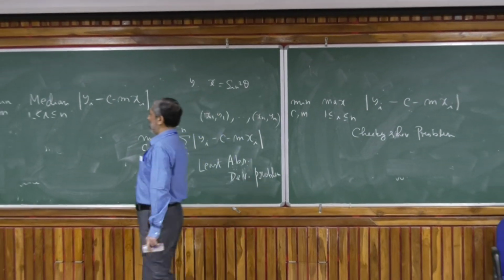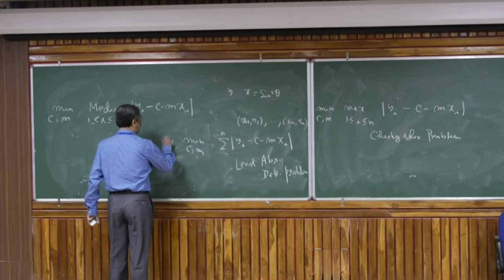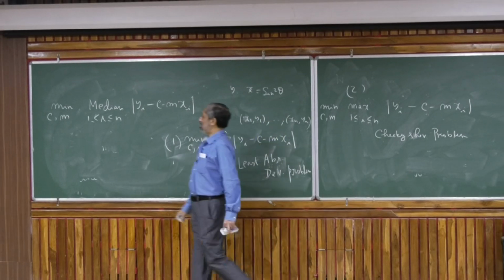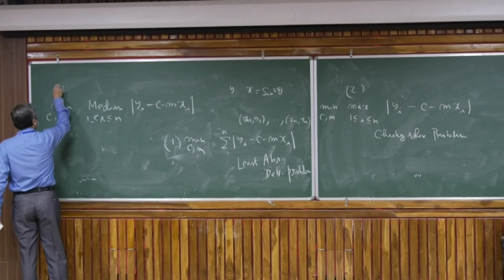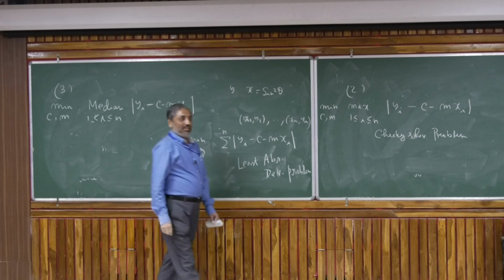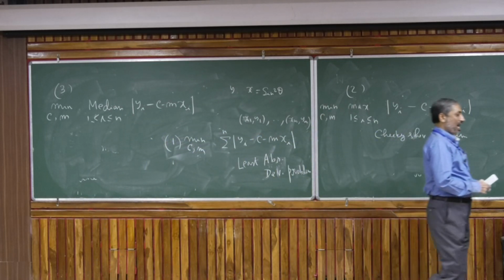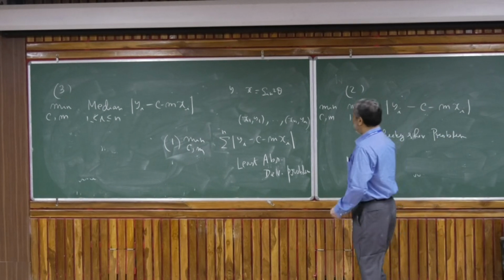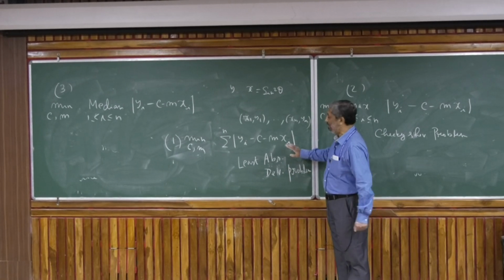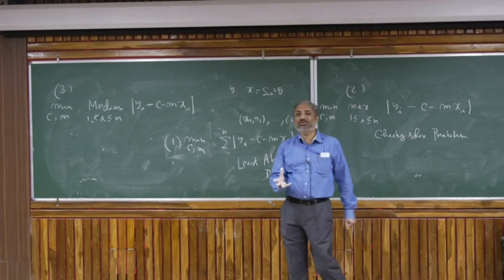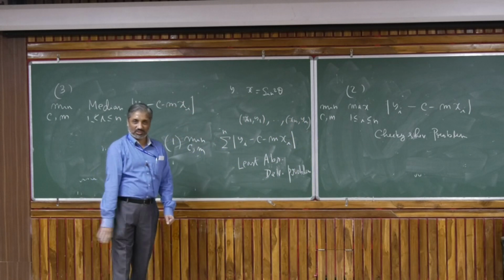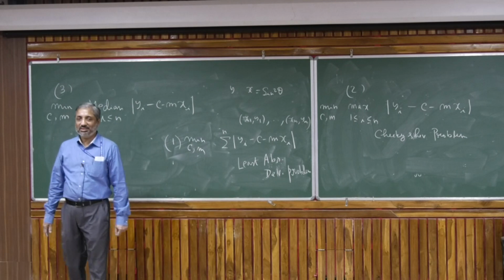So I have 3 problems now. Let's say this is problem number 1, this is problem number 2, and this is problem number 3. Interestingly, none of them will have a nice solution like the least square problem. And it took people a while before they could solve this. The first complete solution to this problem is due to Gauss. So when Gauss wrote his book on least squares, he actually discussed this problem also there and gave a complete solution. Okay. What is Gauss's solution?